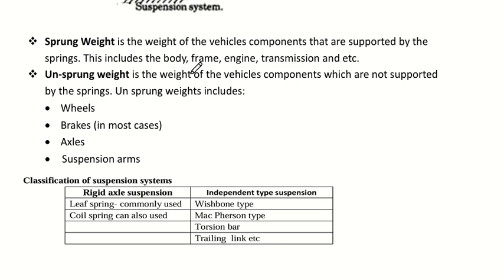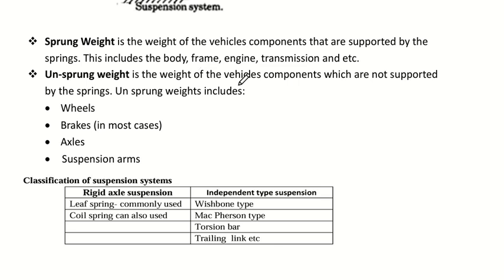The whole body is attached to the frame, and it is linked to the suspension, right? So it could have an effect. So it will be considered as sprung weight. This includes the body, frame, engine, transmission. All these things come under sprung weight, and also the payload or the passengers could also come under sprung weight.